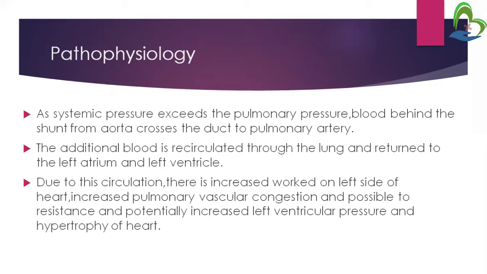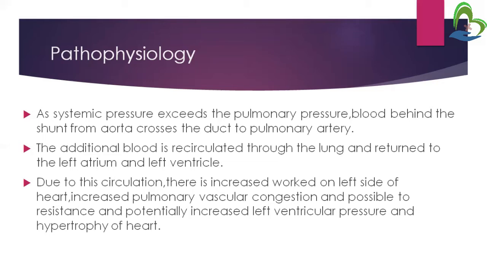What happens here is that systemic pressure exceeds the pulmonary pressure, because in systemic circulation the left side of the heart has to supply blood to all body organs, to all these body systems. These organs are located at some distance, that's why the left side of the heart requires more pressure as compared to the right side, whereas the right side of the heart only has to supply blood through the pulmonary artery to the lungs, and the lungs are beside the heart, not at a very great distance. That's why the pulmonary pressure is low as compared to systemic pressure.